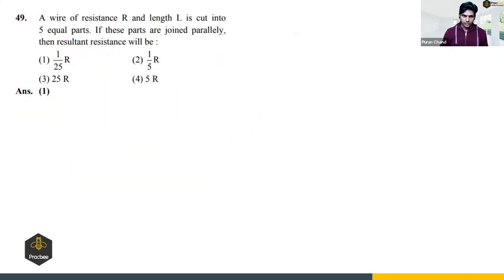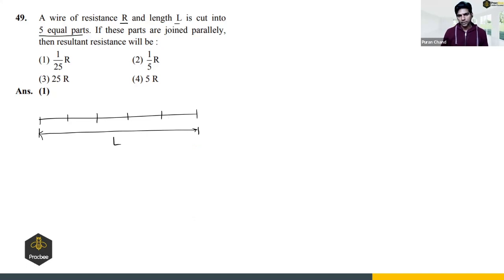Now let us see the next question. A wire of resistance R and length L is cut into 5 equal parts. So now there is a wire of length L, and we have cut this wire into 5 equal parts. Initially this wire has a resistance R, and in case of a uniform wire, the resistance is directly proportional to the length. So each small part will have resistance R by 5.